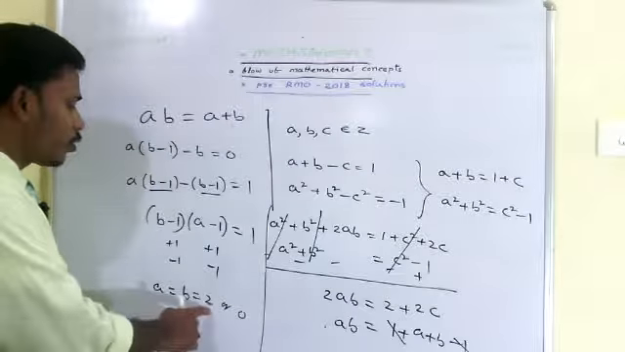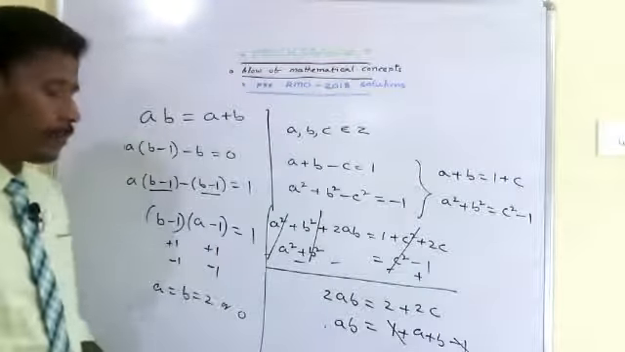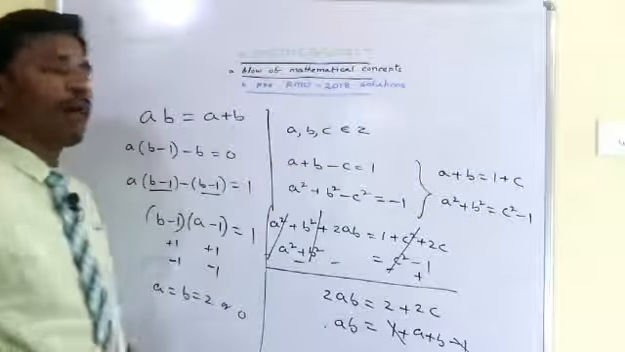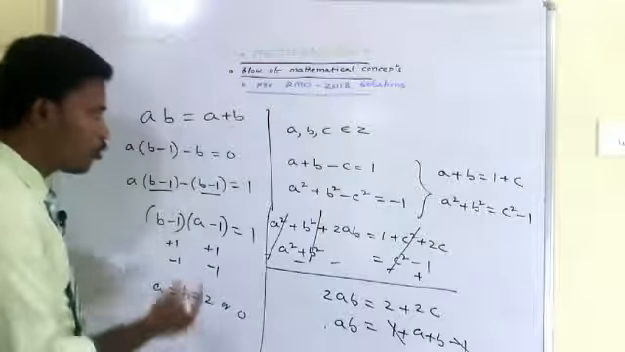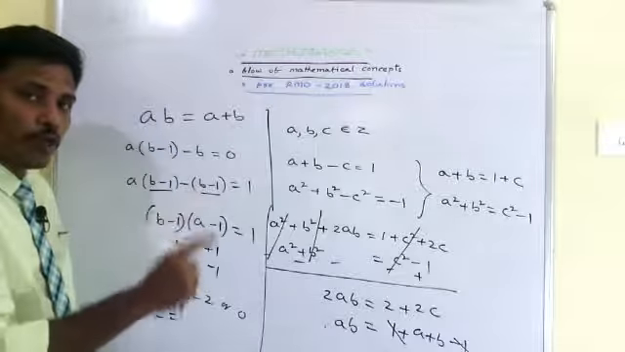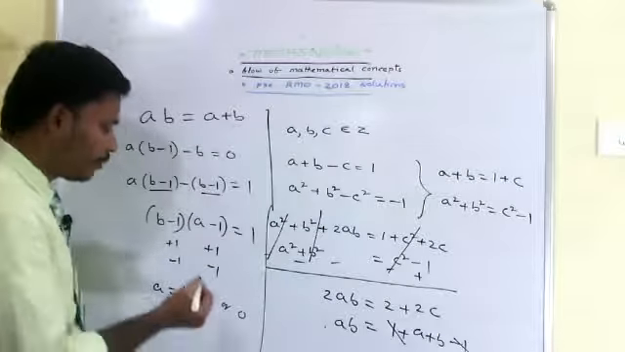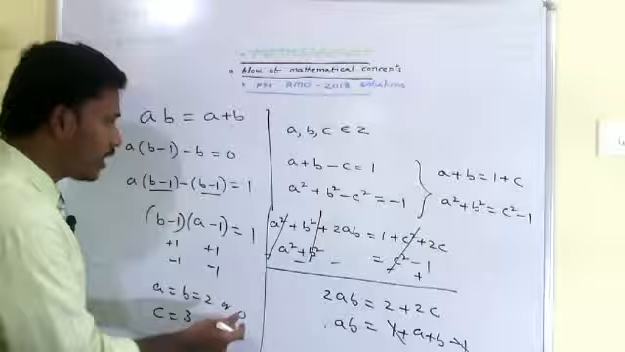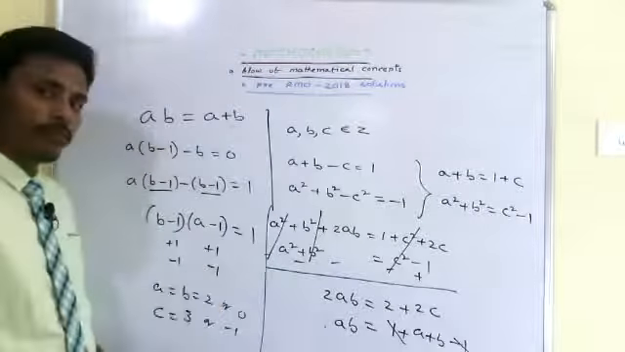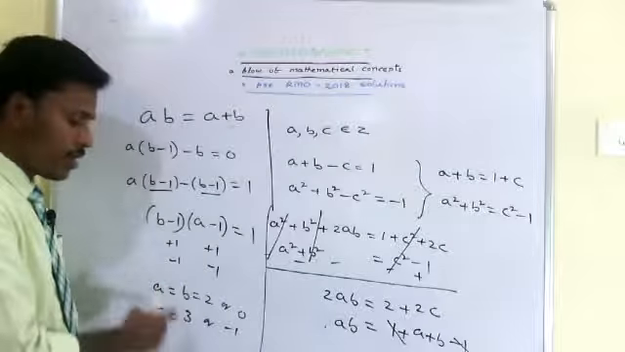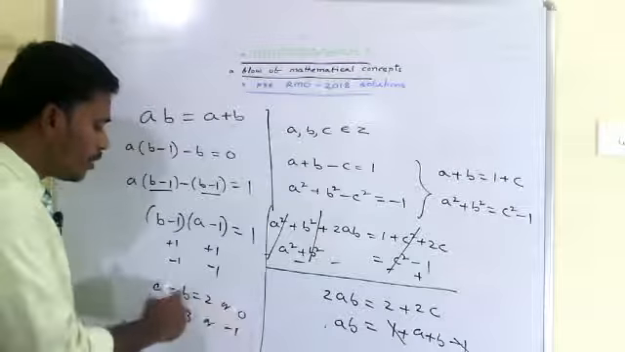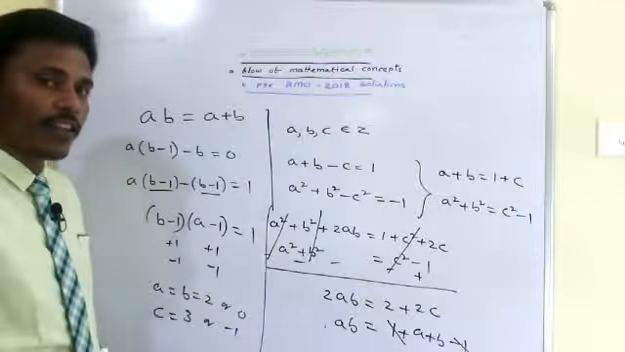Since a equals b equals 2 or 0, then what about c? What is c? From this, c is equal to a plus b minus 1. If you take 2, a plus b, 2 plus 2 minus 1 is 3. And if you take 0, 0 plus 0 minus 1 is minus 1. So totally we have two chances. A is 2, b is 2 and c is 3 is one chance. A is 0, b is 0 and c is minus 1 is another chance.